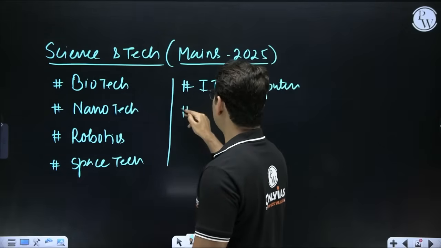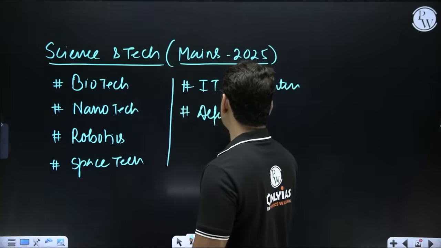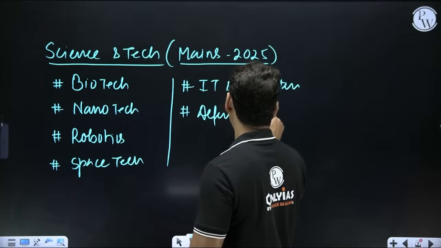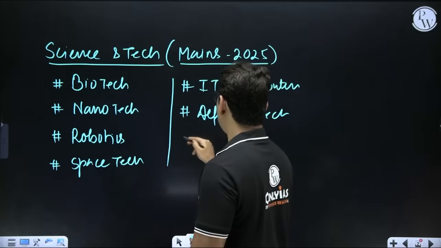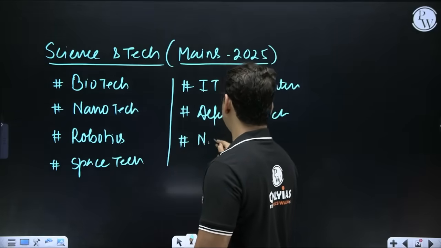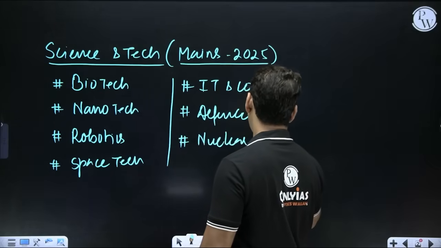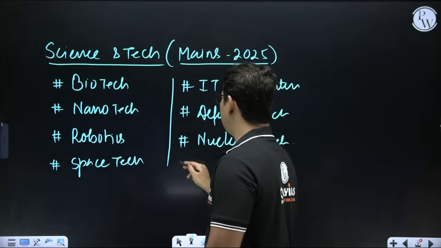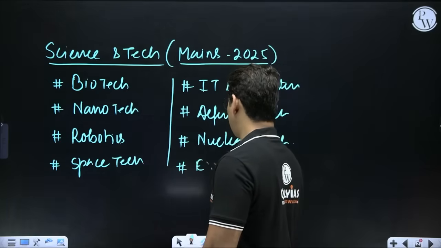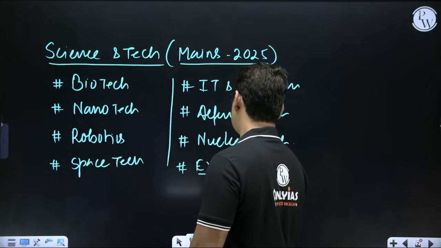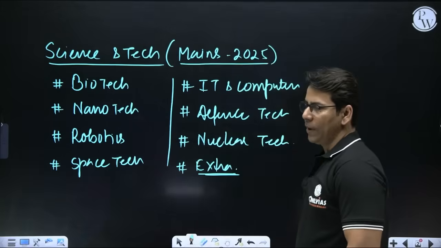Then questions coming from defense tech, very important these days. And then some questions coming from nuclear technology. And then there would be some extra topics also that we'll discuss, right?